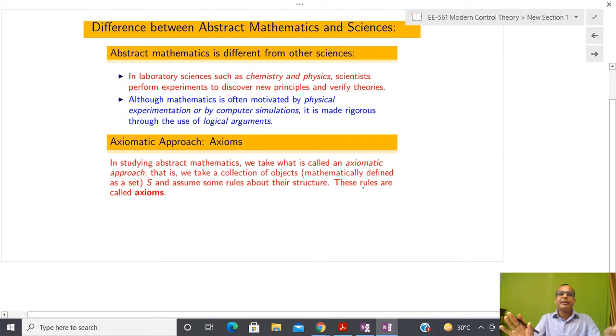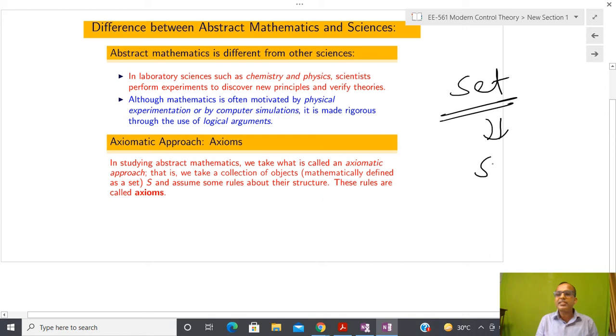They do not know what kind of system is going to satisfy this particular mathematics, so they develop mathematics independently by considering some elements. They take an ordered or unordered collection of objects, and after that they define some kind of structure inside this set.